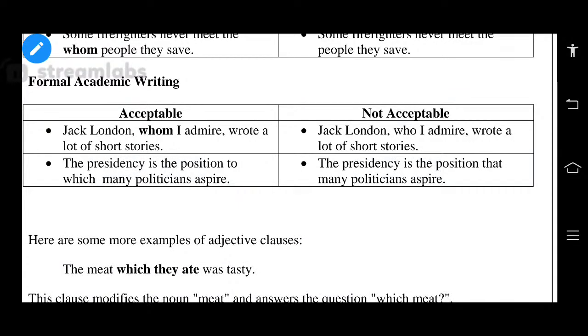So that is why here whom as a relative pronoun it was used. Right? Clear all of you?